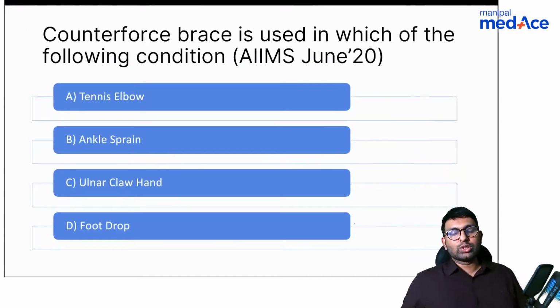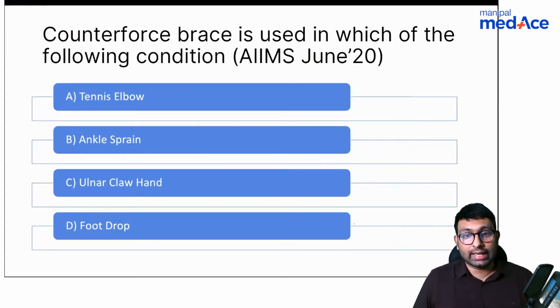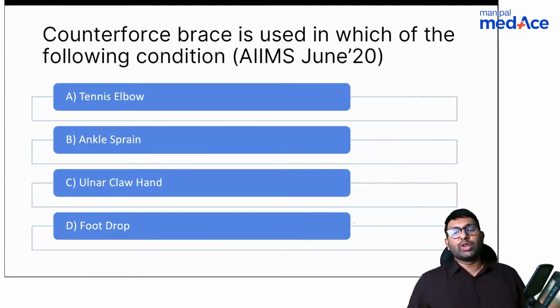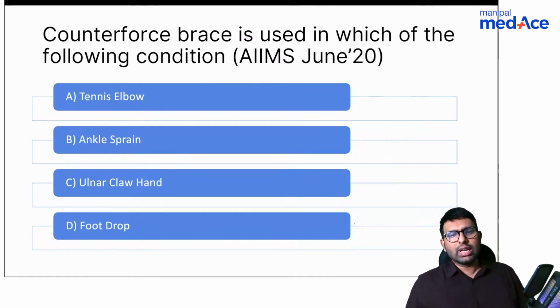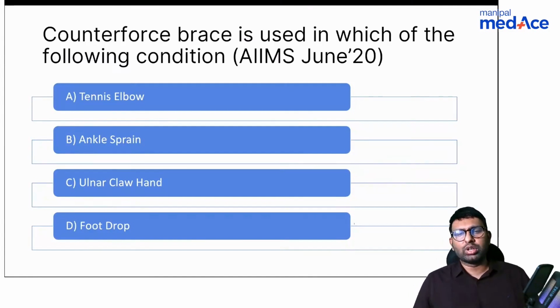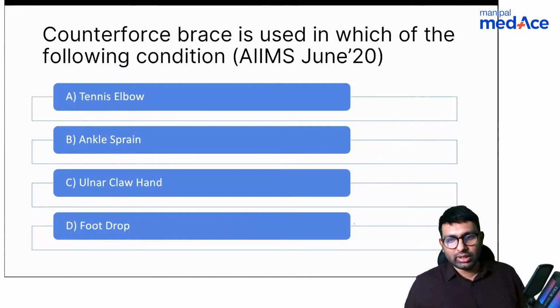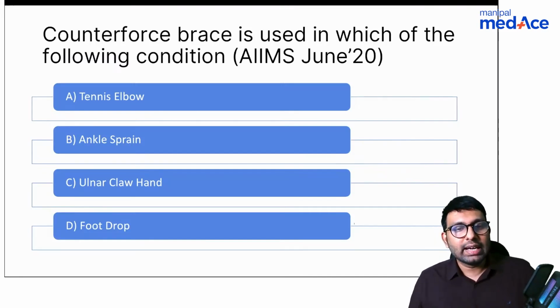Okay, so now let's go back to another musculoskeletal question. This is again an AIIMS question asked from PMR. A counterforce brace is used in which of the following conditions? Is it tennis elbow, ankle sprain, ulnar claw hand, foot drop? Fairly simple question. It's talking about a brace called the counterforce brace. Which condition is it used in? Dr. Jain says that it is tennis elbow.